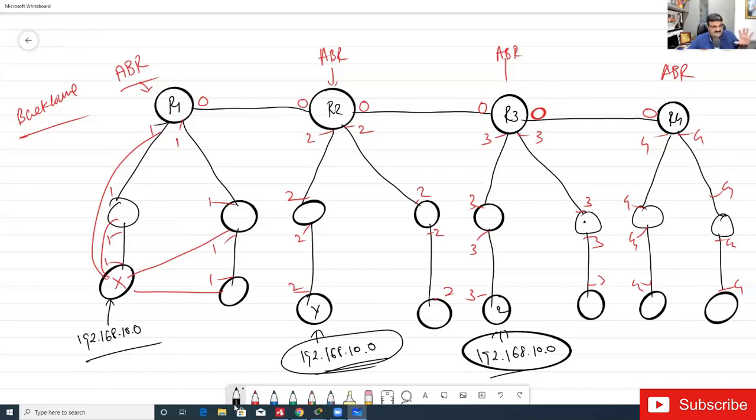My question is simple: will 192.168.10.0 be available in the routing table of Y or Z? You should answer yes or no, because now we have a boundary. In the previous case, it was right because everything was in area 0. When X sends the update and all routers in the same area get it, and X has network 10.0, obviously it is in the routing table of Y and Z. That is very comfortable.